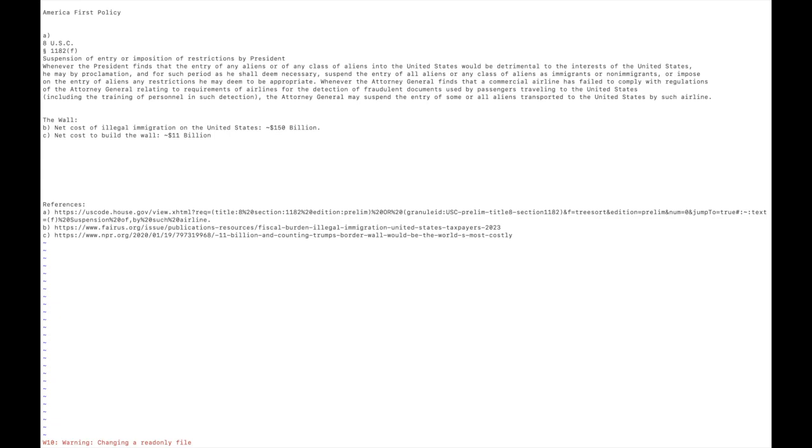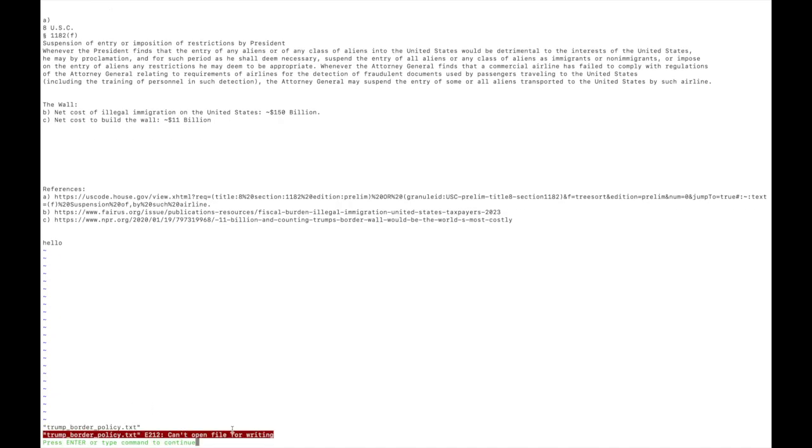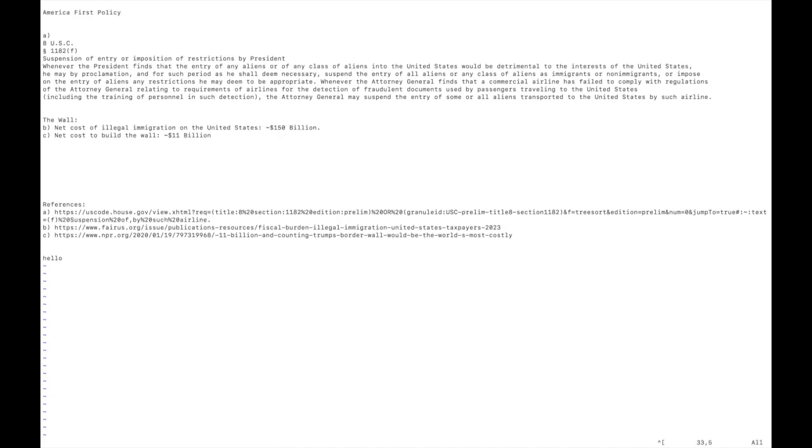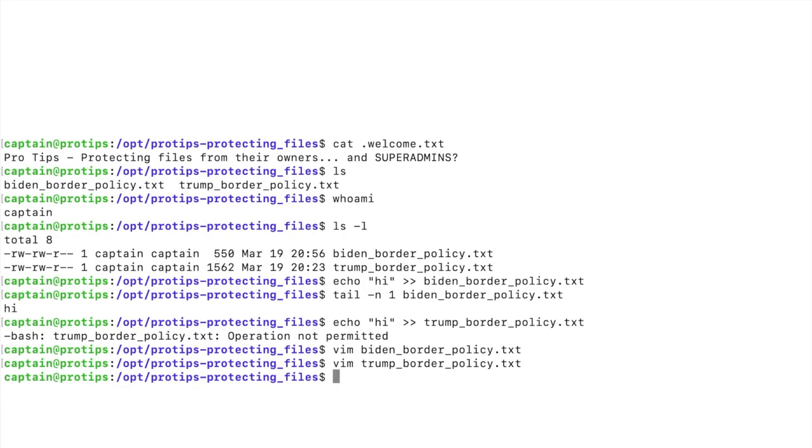If we go to the bottom and we try to write something and save it, we are met with an error that says this file is read-only. Now there is a way to override it, so let's say we try to override it. Once again, it says can't open file for writing, so we cannot edit this at all. So I'm going to close it without making any changes. I know what you must be saying, there must be something particular to the captain user that is keeping it from being able to modify the Trump border policy file.